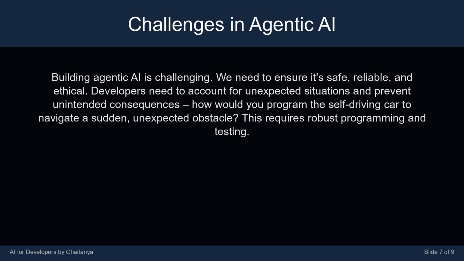Building agentic AI is challenging. We need to ensure it's safe, reliable, and ethical. Developers need to account for unexpected situations and prevent unintended consequences. How would you program the self-driving car to navigate a sudden, unexpected obstacle? This requires robust programming and testing.